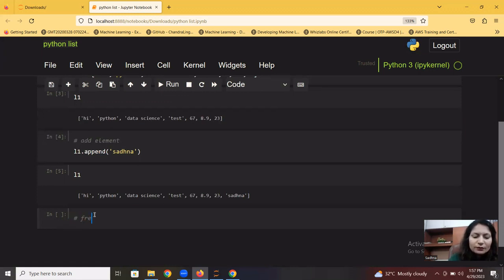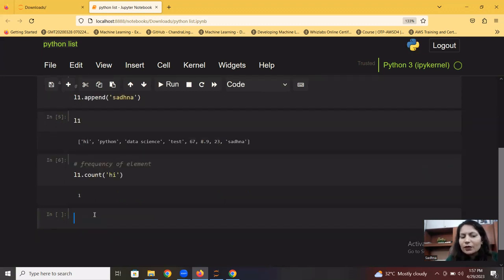Now, for example, I want to check the frequency of an element which is there in that list. How do we check it? So for example, I need to check the frequency of, let's say, hi, which is just once in my list. So it will give 1 to me. That means hi is there in that list just one time.